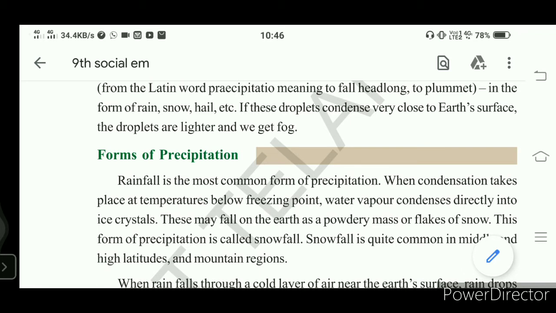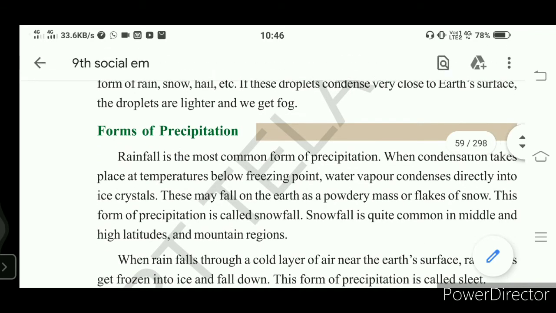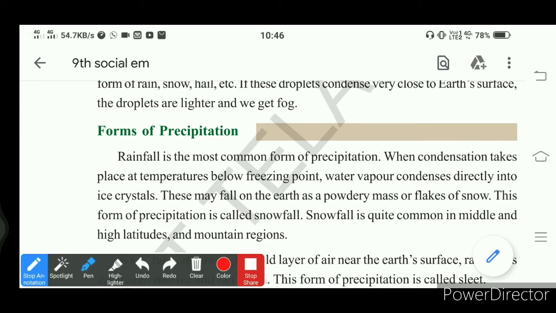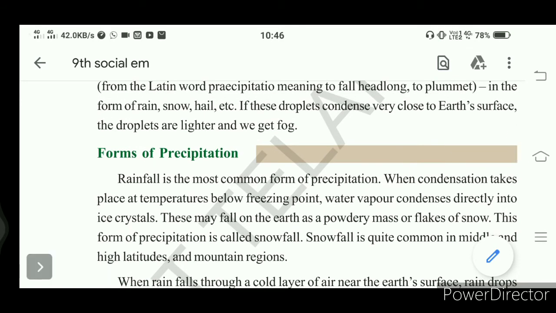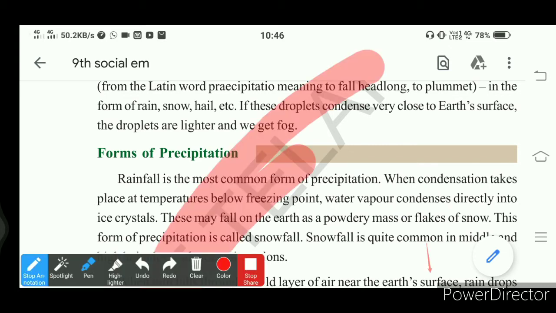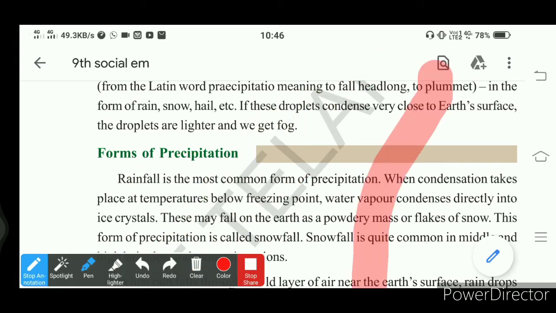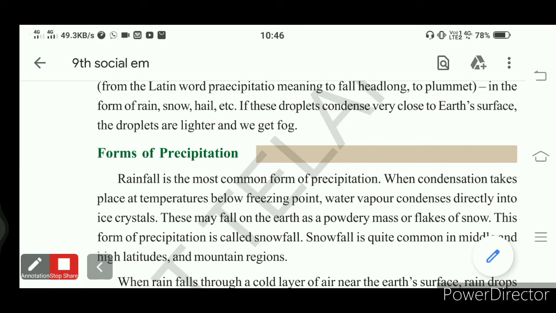Next, precipitation. Let us see the different types of precipitation. Just now I said rainfall, snowfall, hail, sleet; these are all different types of precipitation. The most common form of precipitation we have experienced many times is rainfall. Rainfall is the most common form of precipitation.